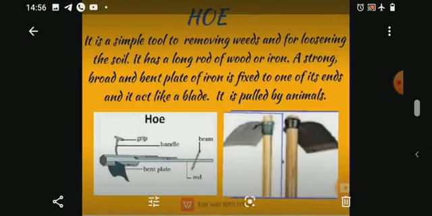So the next implement is hoe. It is a simple tool for removing weeds and for loosening the soil. See the picture of the hoe. It has a long rod of wood or iron. A strong, broad and bent plate of iron is fixed to one of its ends and it acts like a blade. It is pulled by animals.